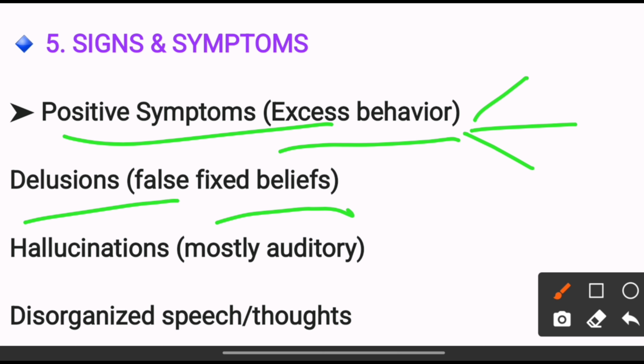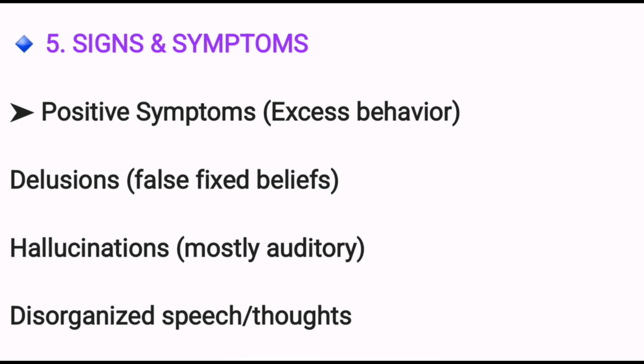A schizophrenia patient will say, in this rice there is poison, but if you tell them there is no poison in the rice, they will not believe you. They will stick to their decision that there is poison in the rice.